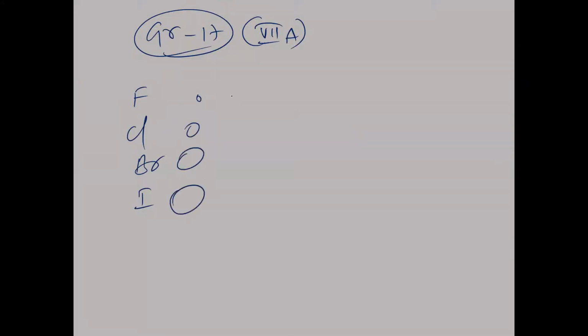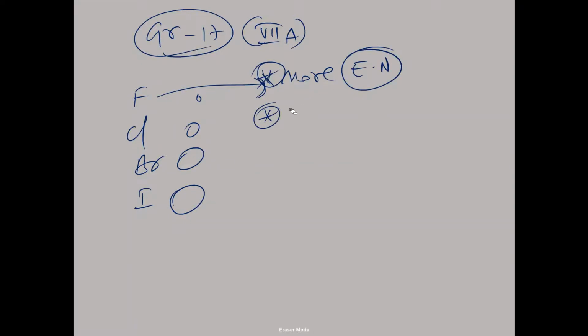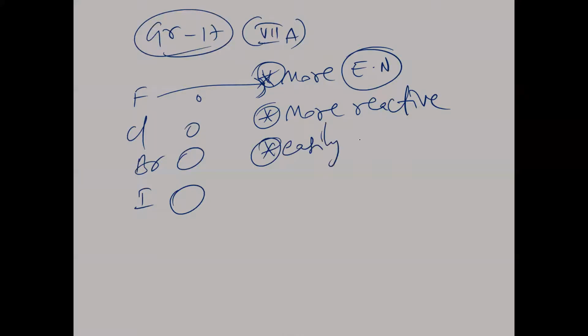Size increases. When size increases, what happens? Which is more electronegative here? Fluorine is more electronegative. So more electronegative means more reactive. Is that clear? And more electronegative character means fluorine easily gains electrons to form F minus ion, the fluoride ion.